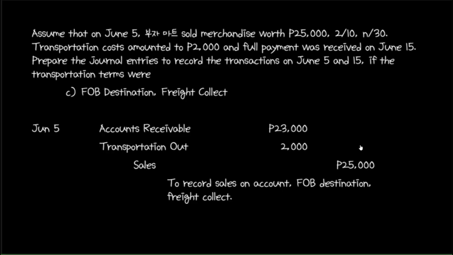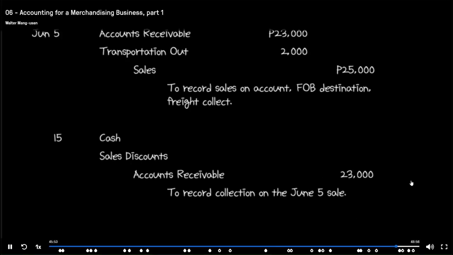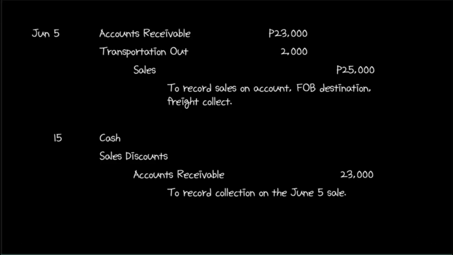Now we prepare the journal entry for June 15. Because accounts receivable was reduced to 23,000 on June 5, the credit to accounts receivable on June 15 should also be 23,000 in order to cancel out the accounts receivable account. Since June 15 is within the discount period, the seller should provide a sales discount.